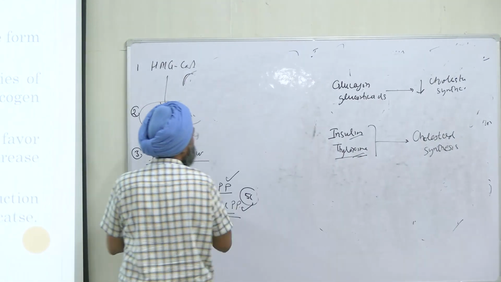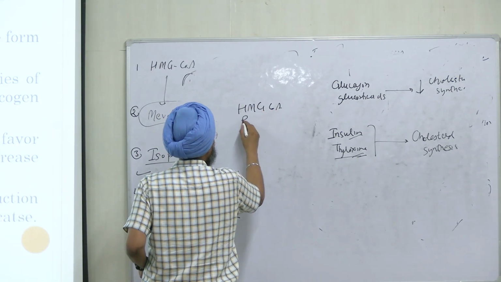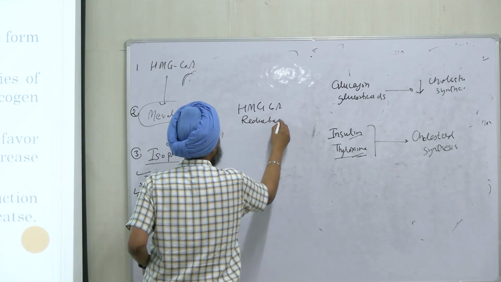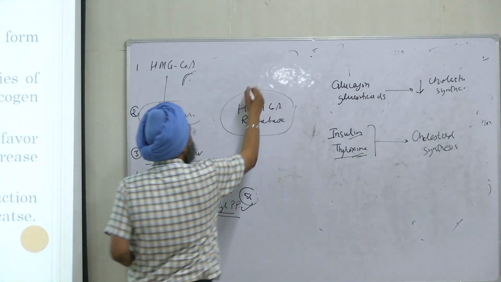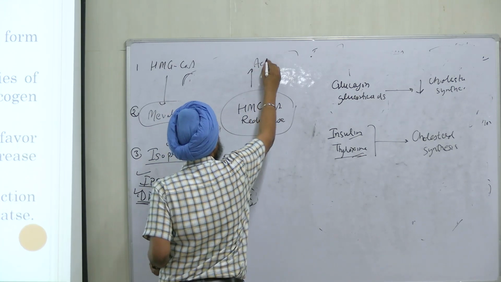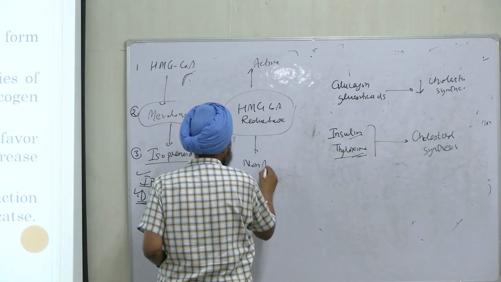It's clear. Now the major enzyme is HMG CoA reductase, right? It has two forms. One is active and other is non-active or less active.